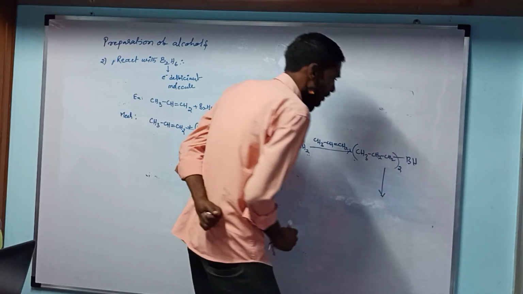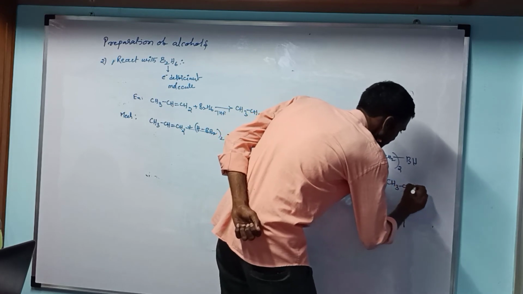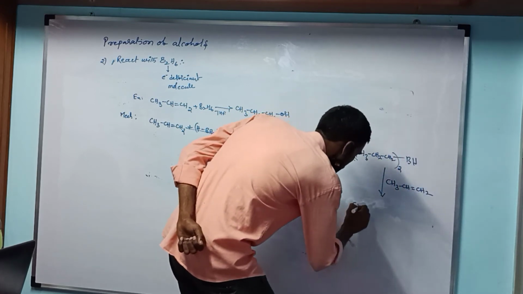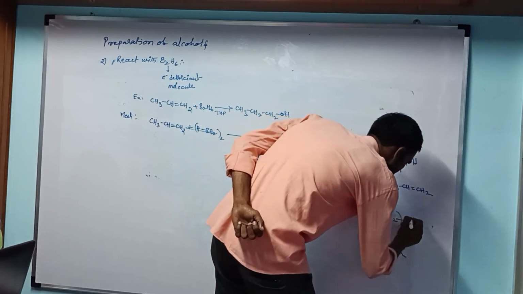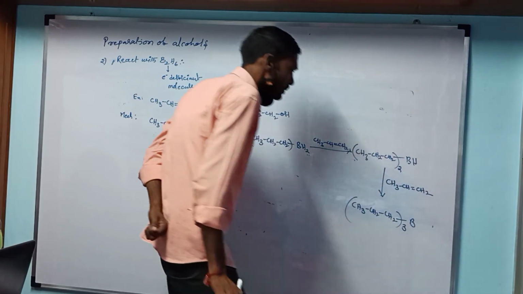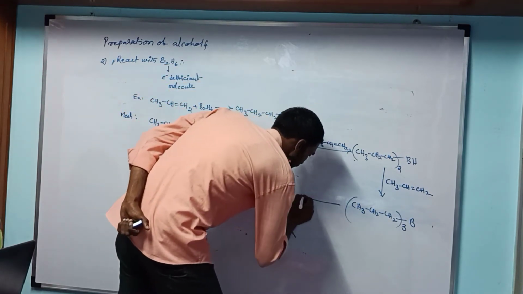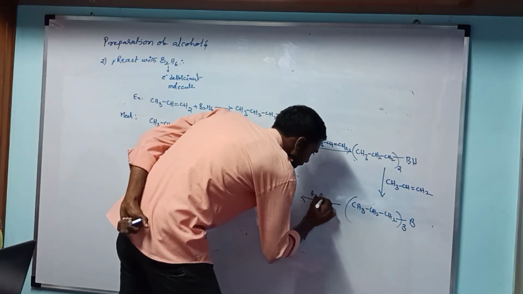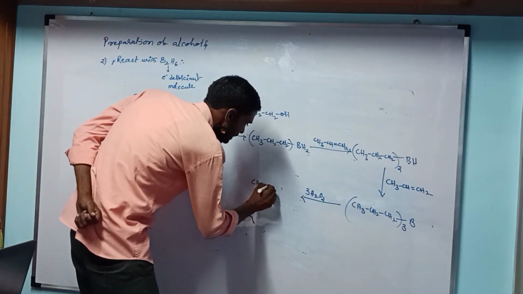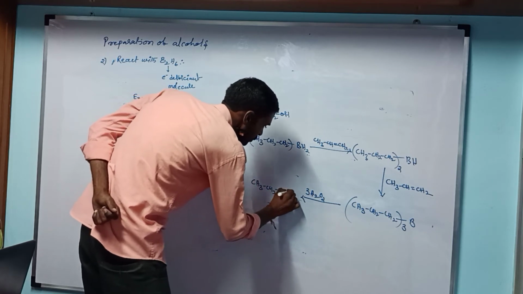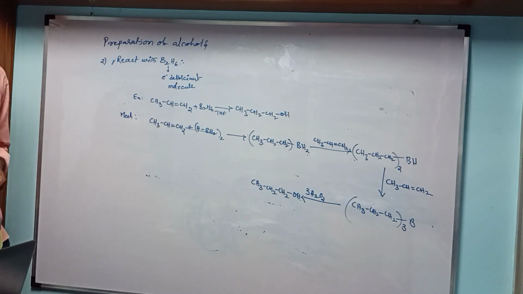We take another mole of unsymmetrical alkene CH3 CH double bond CH2 to produce the compound CH3 CH2 CH2 and also B. So here trialkyl borane is obtained. The trialkyl borane reacts with hydrogen peroxide H2O2. We take 3 moles to produce the compound CH3 CH2 CH2OH. So this reaction follows only the anti-Markovnikov rule.